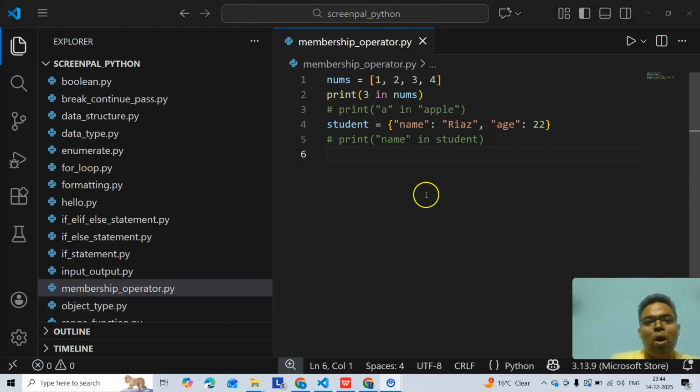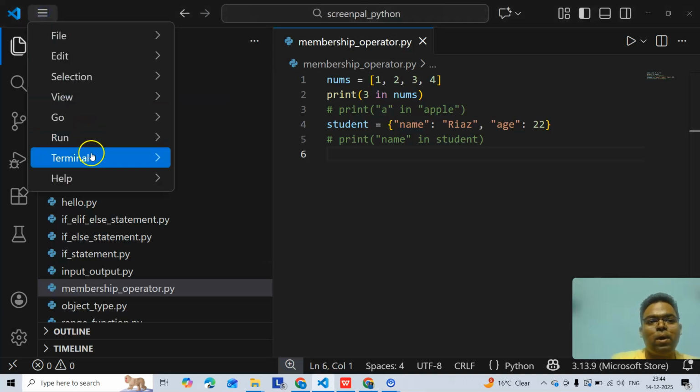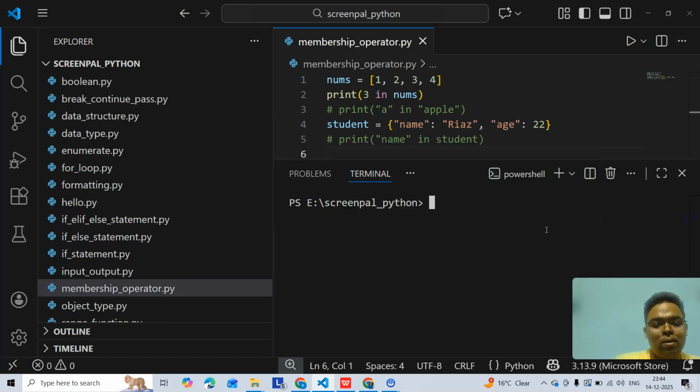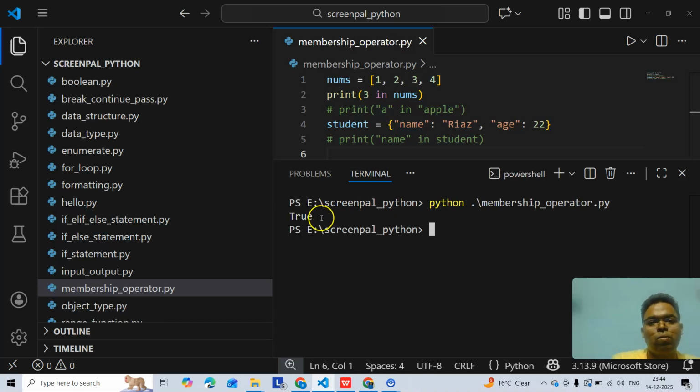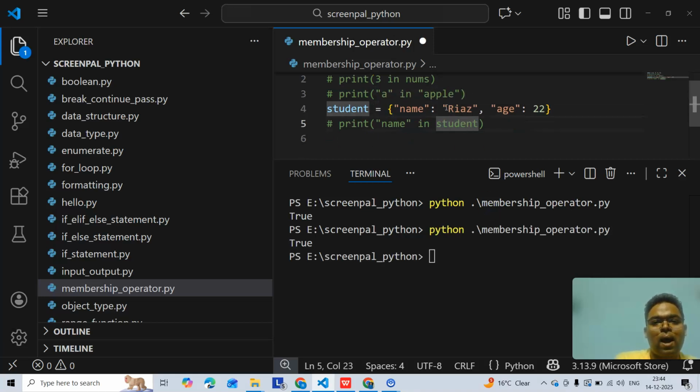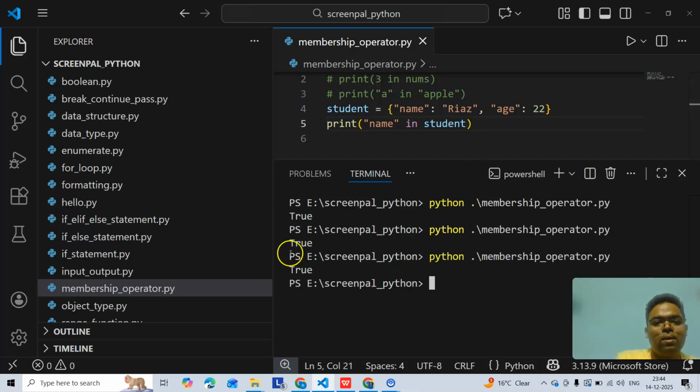This is an example of the membership operator, that means the in operator. Let's see if 3 is present in this list or not, right? I see that it is true, right? So let's run python membership operator.py. That is true, right? And that is obvious. Let's say if a is there in apple, that is also true, right? Let's say if name is present in student, right? In this case it takes only the key, so that is also true, right?